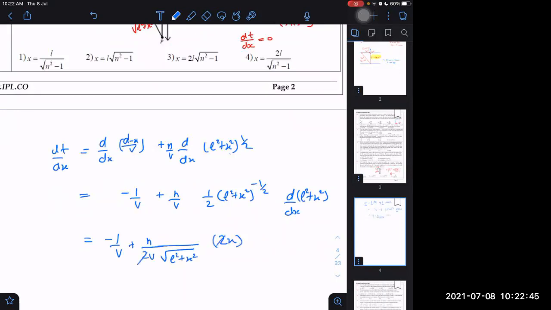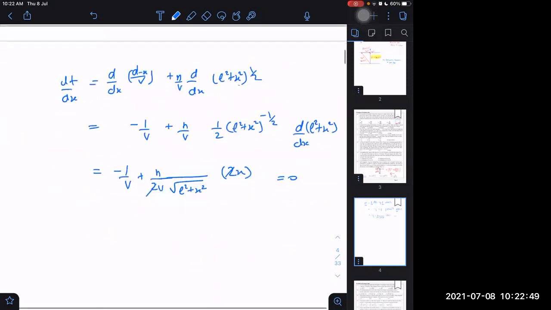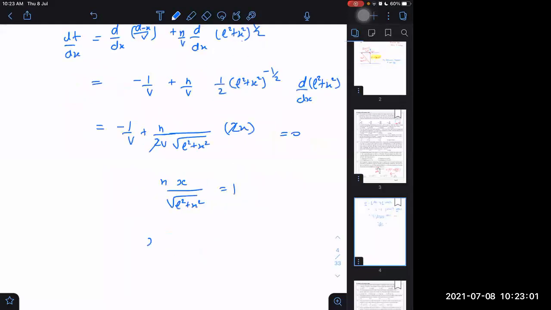Yes, sir. 2 and 2 cancel, and that I told should be 0. Keep it 0. If it is 0, then 1 by v gets cancelled on both sides. Then we are getting n x by root of L square plus x square is equal to 1. So I think we are getting n now, or not? X we want to get, here, x, sir.